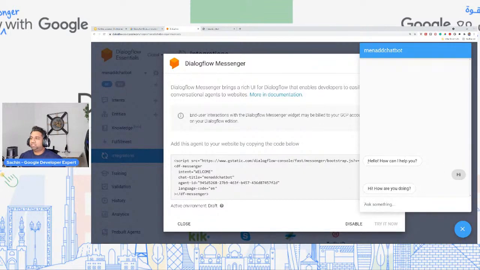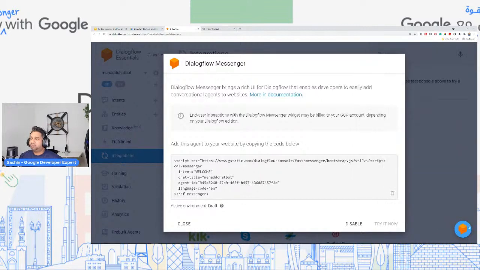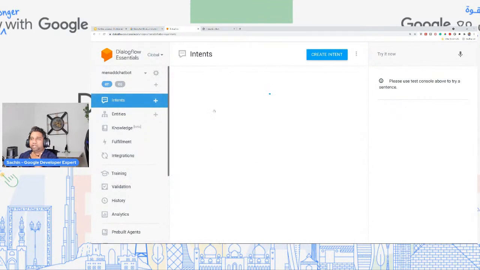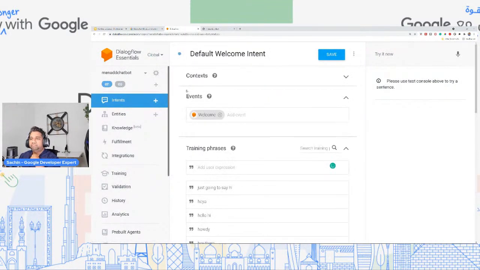But you'll also see that we had like, hello, how can I help you, automatically show up when you move your mouse over there, or when you started the application for the very first time. So that is possible because in your welcome intent, if you remember, we had something called events, right?